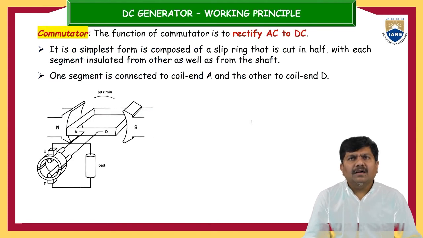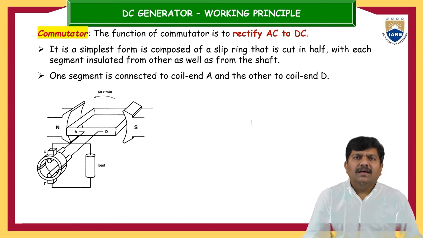Then there is the commutator. The function of the commutator is to rectify AC to DC. The very important thing to remember is that whether it is a DC generator or an AC generator, once it is a generator, the current or electrical voltage across the armature conductors is always alternating in nature.